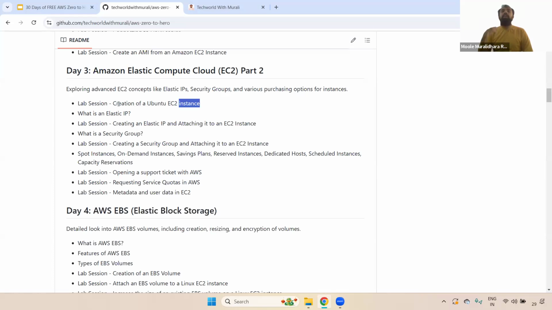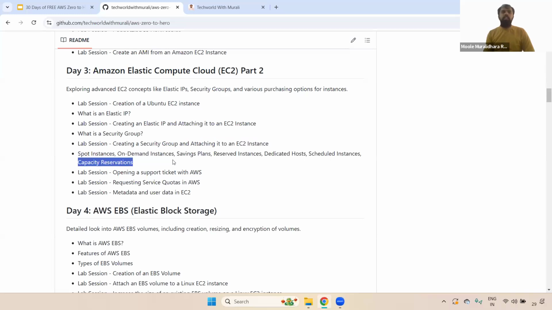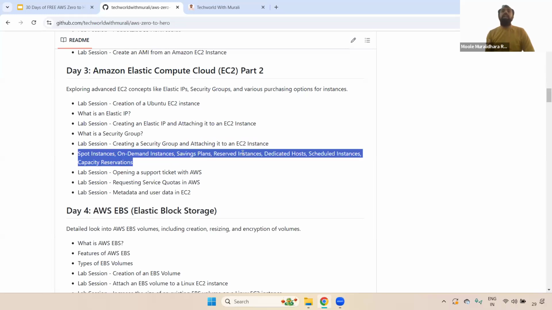How do we create and connect to that Ubuntu server, what is an Elastic IP, how do we attach that Elastic IP to the EC2 instance, and also what is a security group, where exactly it will be used, and how to attach that security group to the EC2 instance. What is the difference between spot instances, on demand, savings plans, reserved instances, dedicated hosts, scheduled instances, and capacity reservations. In this, you will get to know what exactly is used in real time.